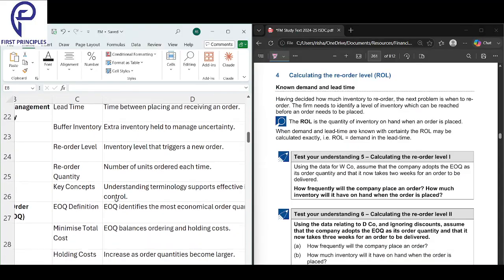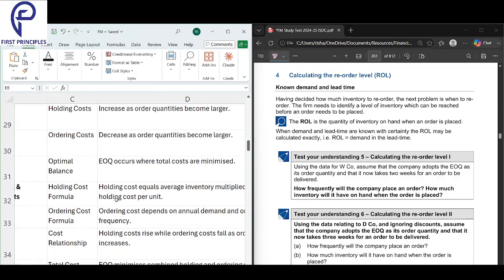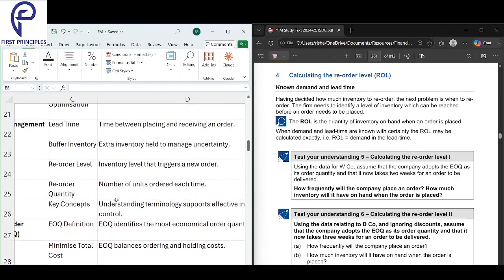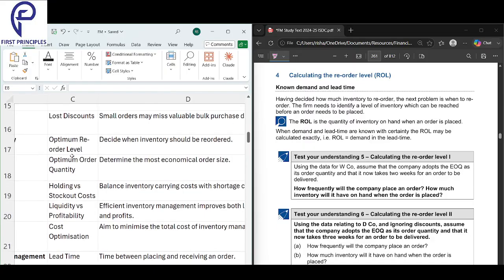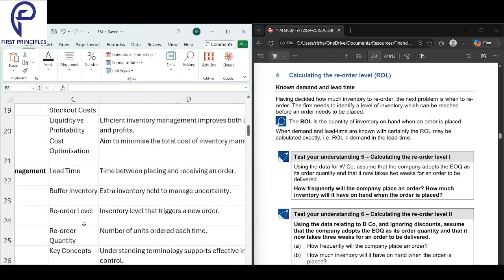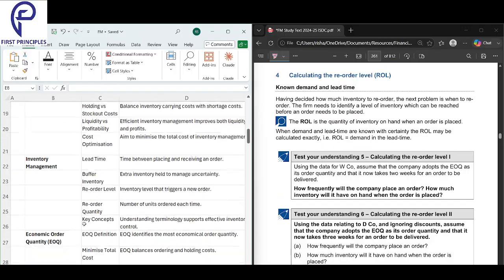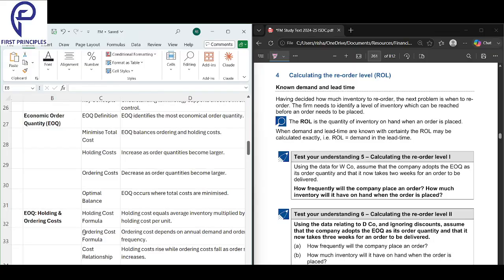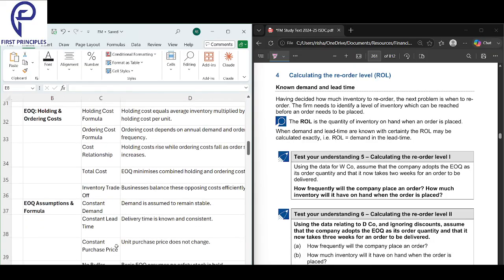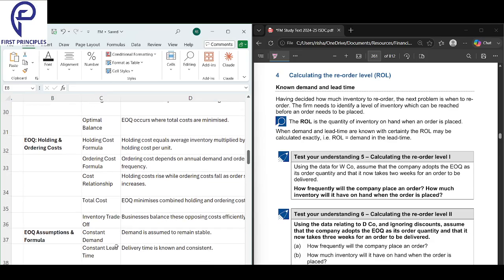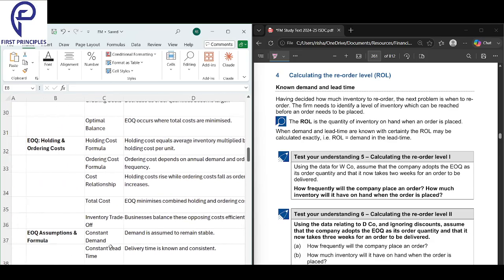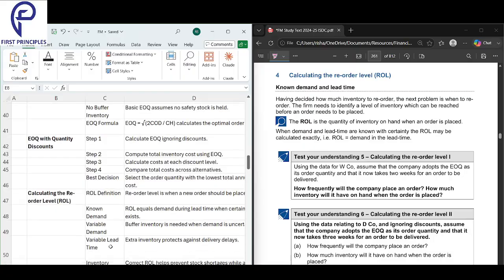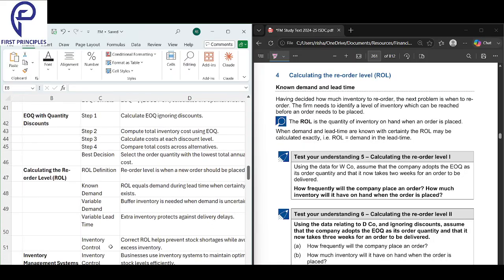So we have studied over here what is reorder level. We have looked into holding cost. Reorder level is done. Next, we look into inventory management. First is lead time. We have done this. Key concepts, EOQ definition we have looked into. EOQ holding cost we have looked into. We have studied the formula also. EOQ assumptions we have looked into. With discounts we will do towards the end.